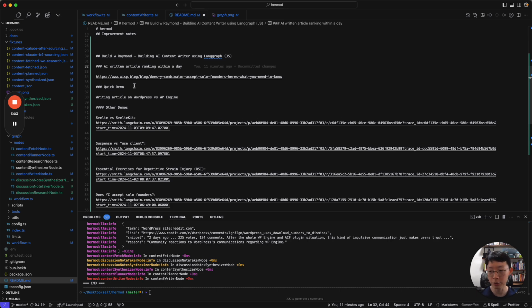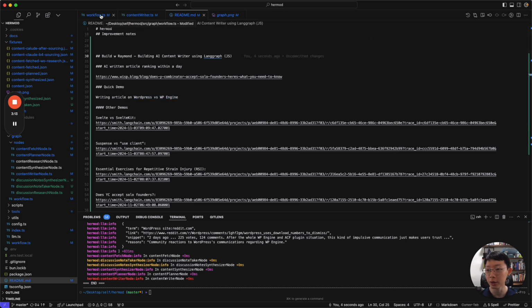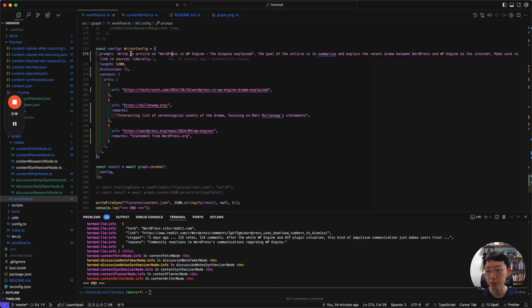So I'm going to give you a quick demo of how this engine works by getting it to write an article on the ongoing dispute between WordPress and WP Engine. I'm just going to show you how I initialize the engine. I start off with: write an article on WordPress v WP Engine, and the goal is to summarize and give the recent drama. Make sure to link to the sources liberally.